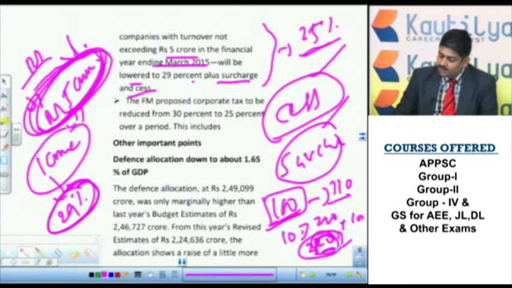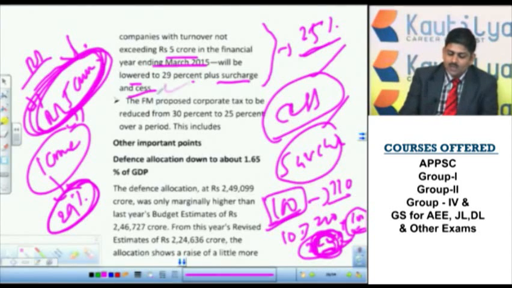So tax on tax. What is this 10%? This 20 is already tax. This surcharge is tax on this tax. That is the reason why it is known as surcharge. Surcharge is tax on tax. Okay. So they need not pay. The new companies need not pay.